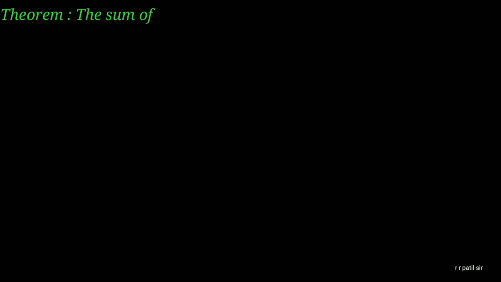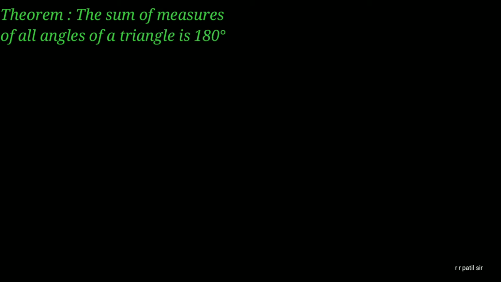The statement is such that the sum of measures of all angles of a triangle is 180 degree. I think you are well known about that statement. Let us see what will be the figure for that. According to the statement, now we are going to draw a figure. That figure will be of triangle. Here triangle ABC.